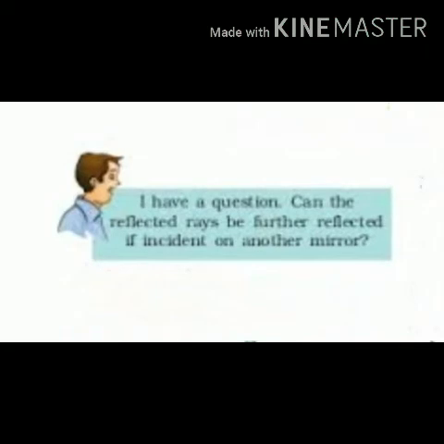Now here comes Bujo. He is having again a query. I have a question. Can the reflected rays be further reflected if incident on another mirror? Incident means it is going to fall down. Okay, so he is having a query whether reflected rays can be further reflected if incident on another mirror.